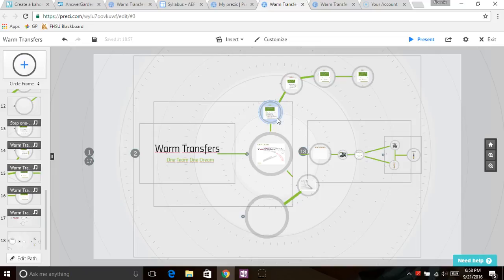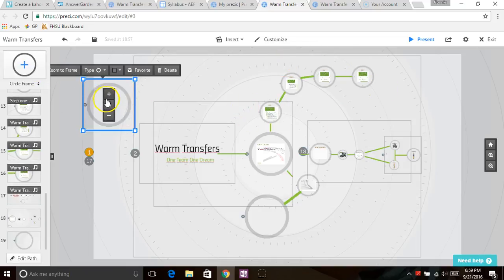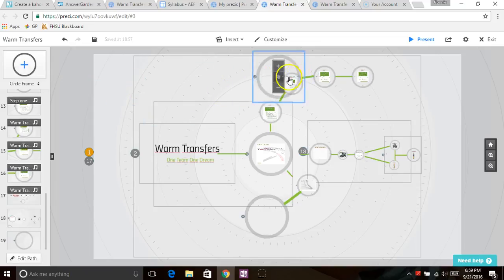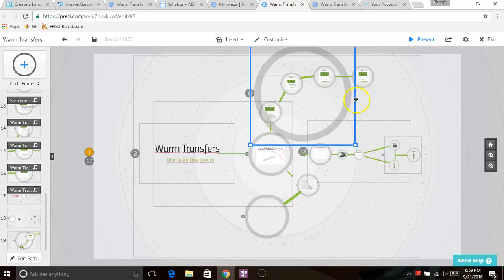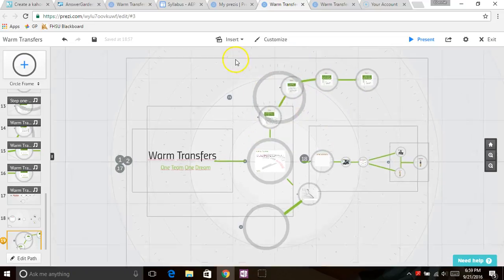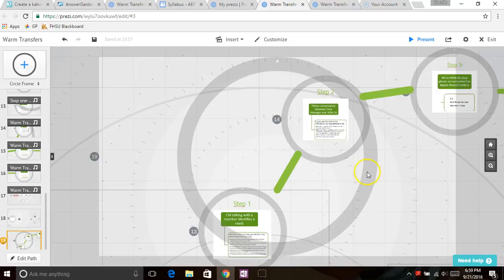One of the really nice things that I saw you can do is highlight a particular set. Like let's say I wanted to talk about the steps in general. I might add a frame here, and I'm going to move it over here. I'm going to stretch that frame out. Let's do, whoops.